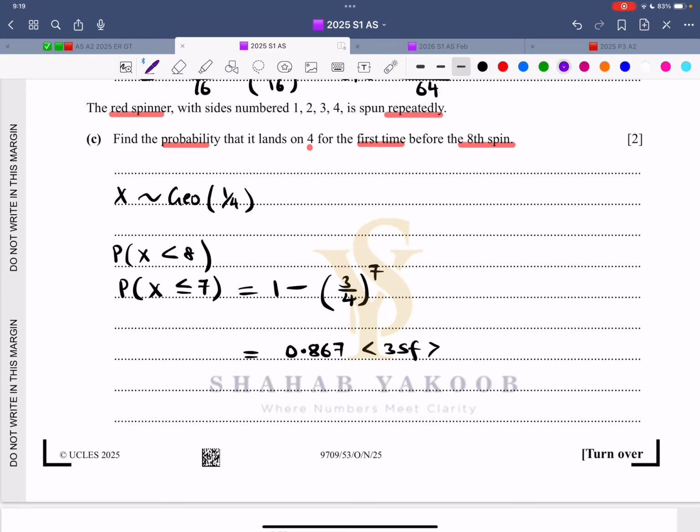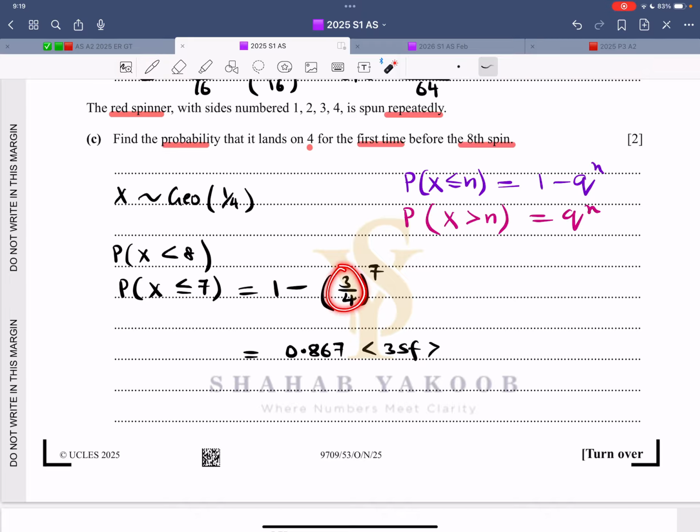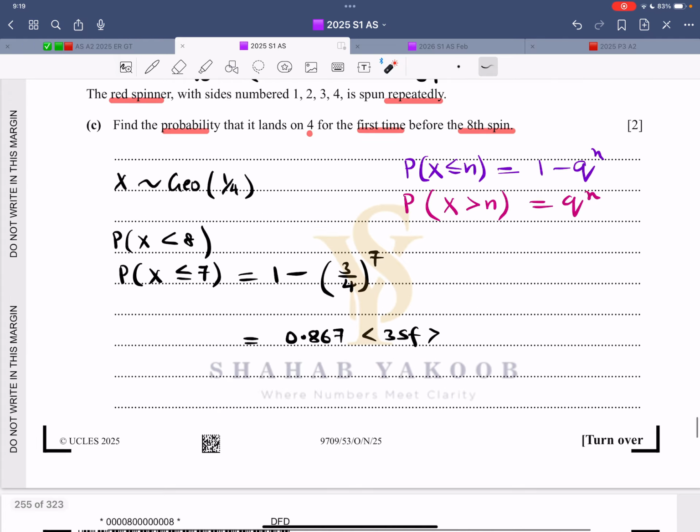Let me write it over here. Probability X less than or equal to n is 1 minus q raised to the power of n. The next one is also very important: probability X greater than n is q to the power of n. These two are very, very handy. Either you can work in the exact form or you can use a calculator, but make sure to round off to 3 significant figures.